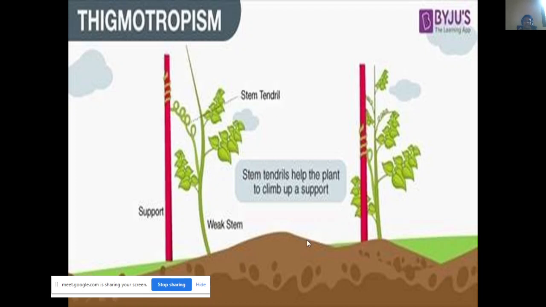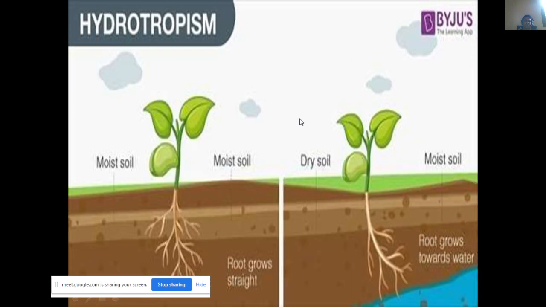Thigmotropism, that is due to touch. So usually what happens in weak plants, especially Cucurbitaceae members or the Pisum plant? Whatever tendril is there, if it touches any object, the complete tendril will coil around that particular object. That is thigmo. Thigmo means touch.